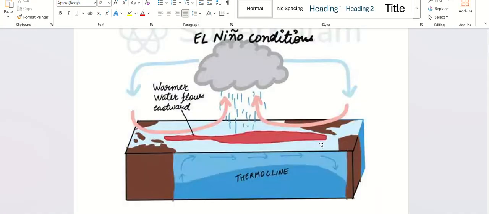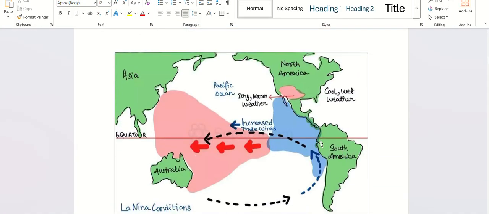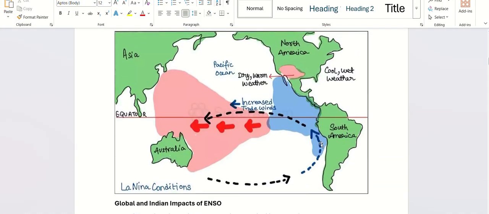All right, fine. Then in La Nina condition, if you can see, it is normal condition, but with increased trade winds.